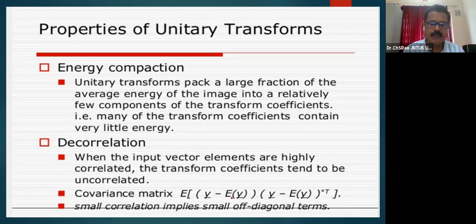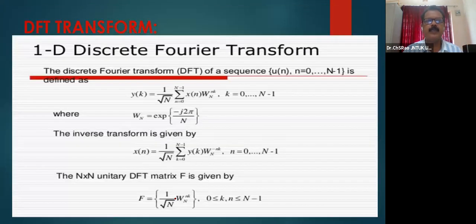So in such a case, we try to calculate the covariance matrix, which may be represented as the expectation of y minus E of y and y minus E of y star transpose. This is the covariance matrix. Smaller correlation implies smaller off-diagonal terms. Off-diagonal terms means, for almost all the unitary transforms we will consider, the elements which are not on the main diagonal, the small correlation will be seen.